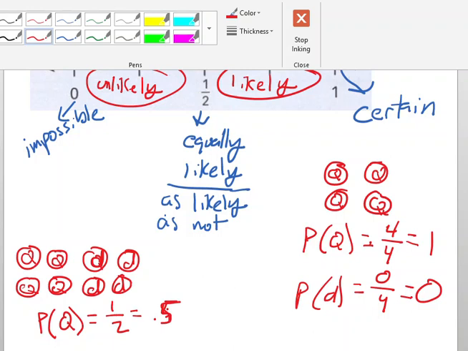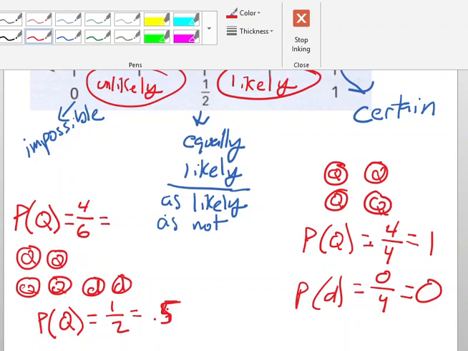Now let's say I take away 2 of the dimes. My possibility in this case of pulling out a quarter is equal to 4 out of 6, which is 2/3, 66%.